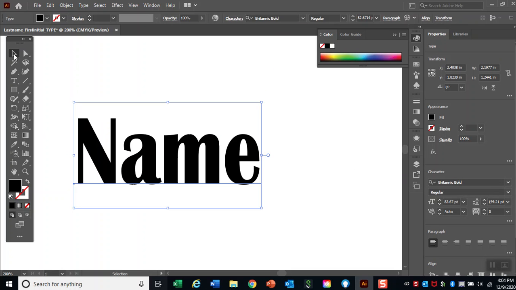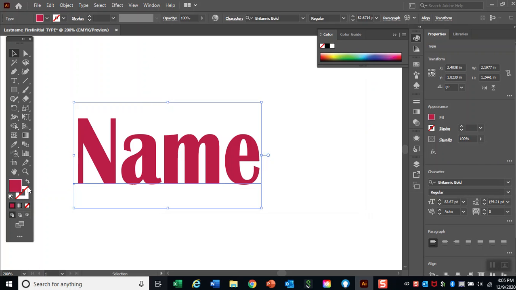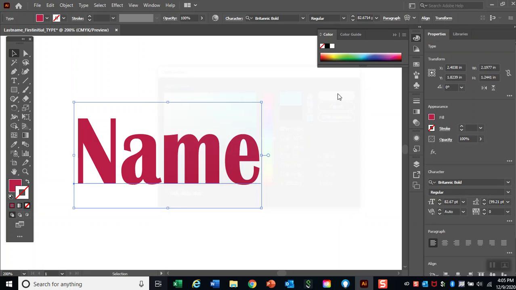You can change the color of your text. Click on the black arrow V. Change the black to color. Double click fill. Change to a color. The stroke, we can click on the stroke, is on top, double left click, and I can change to an outline border color, the stroke.